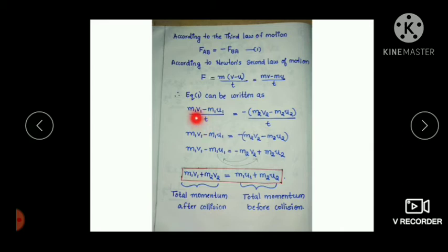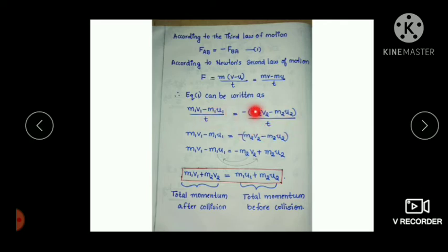So m1 v1 is the momentum after collision and m1 u1 is the momentum before collision. Then here FBA is written as m2 v2 minus m2 u2, where m2 v2 is the momentum after collision and m2 u2 is the momentum before collision, divided by t.